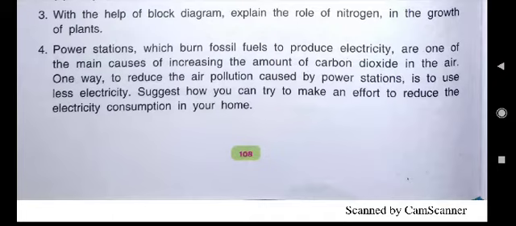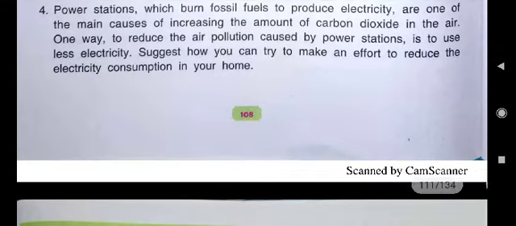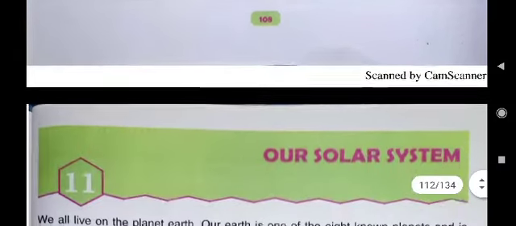You can say, switch off the light when it is bright outside. Means when bright sunlight is coming in your home, no need to switch on the light. Or if you are not in the room, switch off the fans. Like this, we can reduce the use of electricity. If the weather is suitable, don't turn on your AC. Reduce the electricity. So, these are the ways.